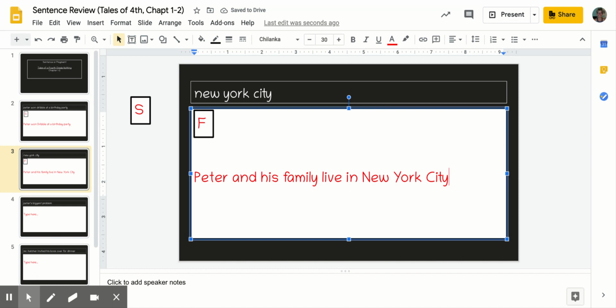Does this look like a sentence, writers? It's getting close. I have my capitals, but I need a punctuation mark at the end. So again, I'm going to choose a period. I'm going to move on also to slide number 4.